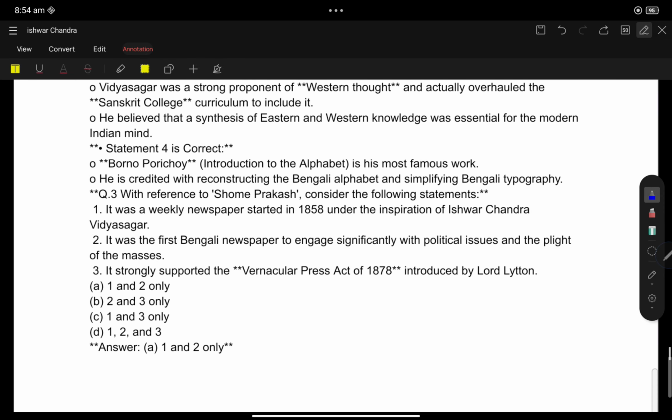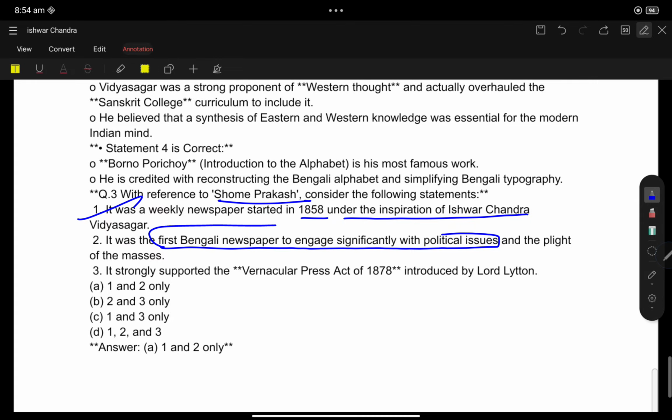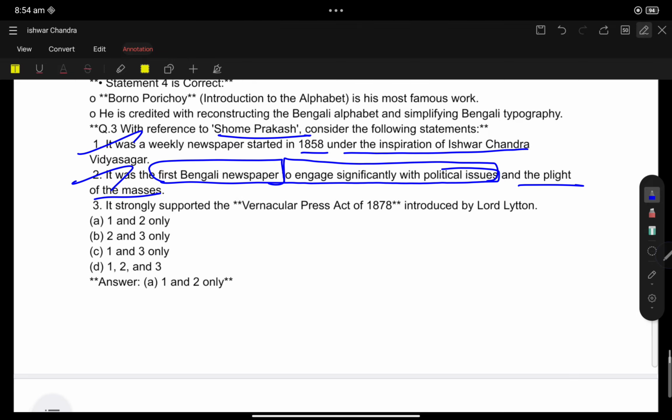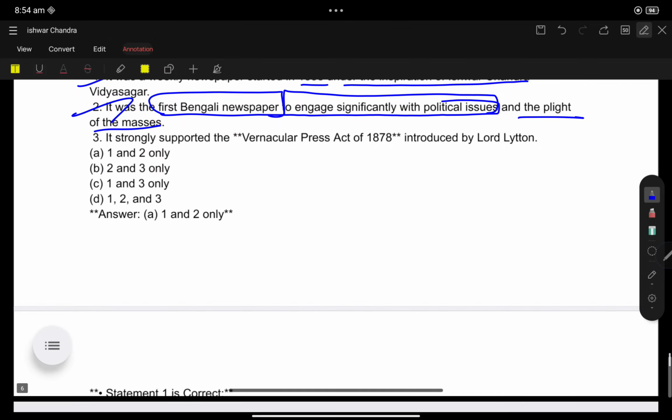Okay, now Som Prakash was a weekly newspaper started in 1858 under the inspiration of Ishwar Chandra Vidyasagar. Yes, it was the first Bengali newspaper to engage significantly with political issues and the plight of the masses. It strongly supported the Vernacular Press Act? No way. See, you know that statement 3 is wrong.